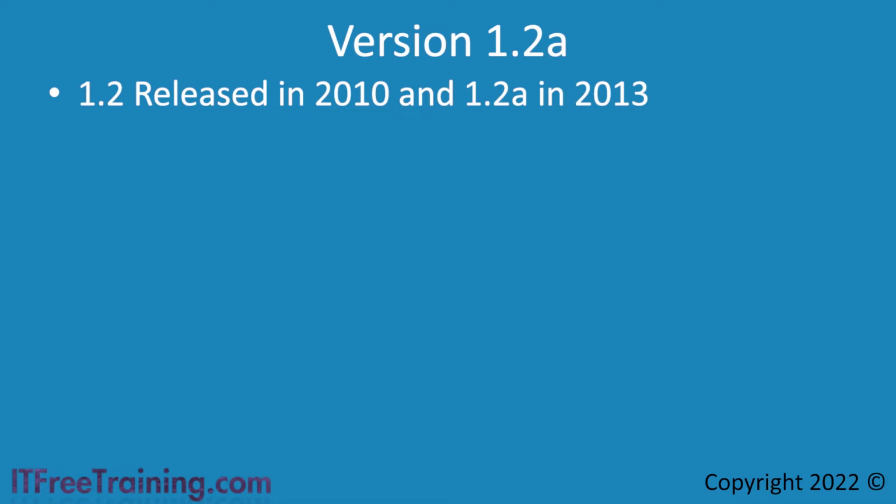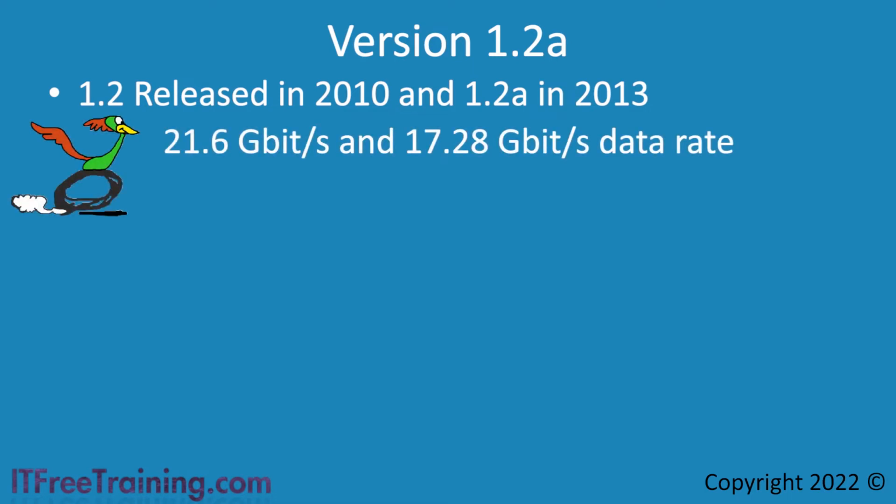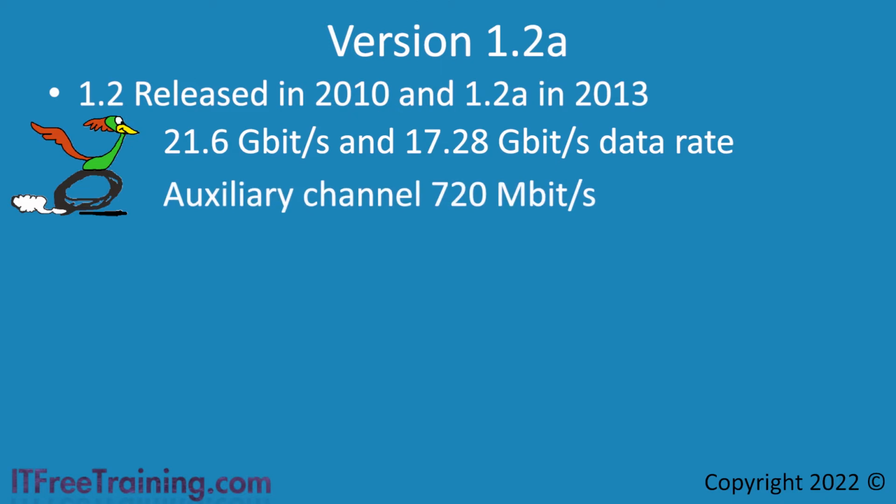There is not too much difference between the two, so I will combine them together and, in a moment, explain the difference. Version 1.2a, after removing the overhead, transfers data at 17.28 gigabits per second. This effectively doubles the data rate from version 1.1. The speed of the auxiliary channel has increased to 720 megabits per second. You can see the auxiliary channel is very slow compared to the data channels.